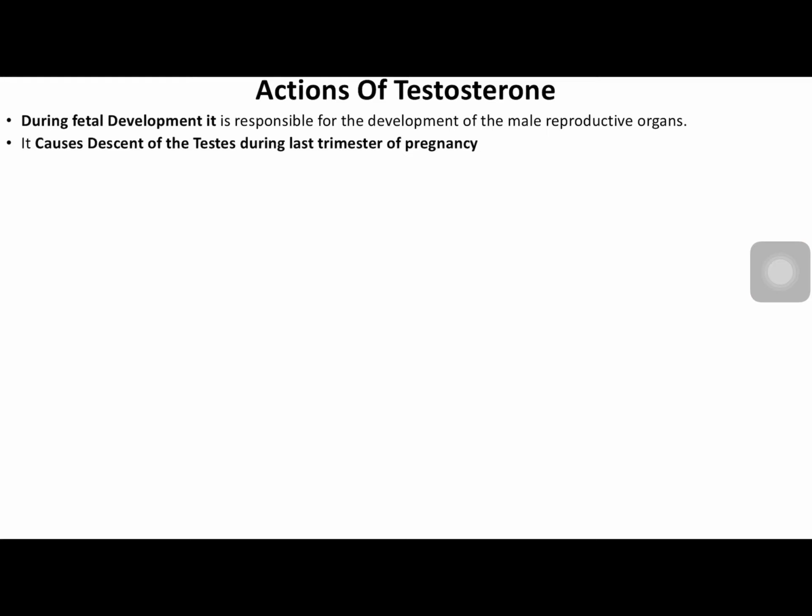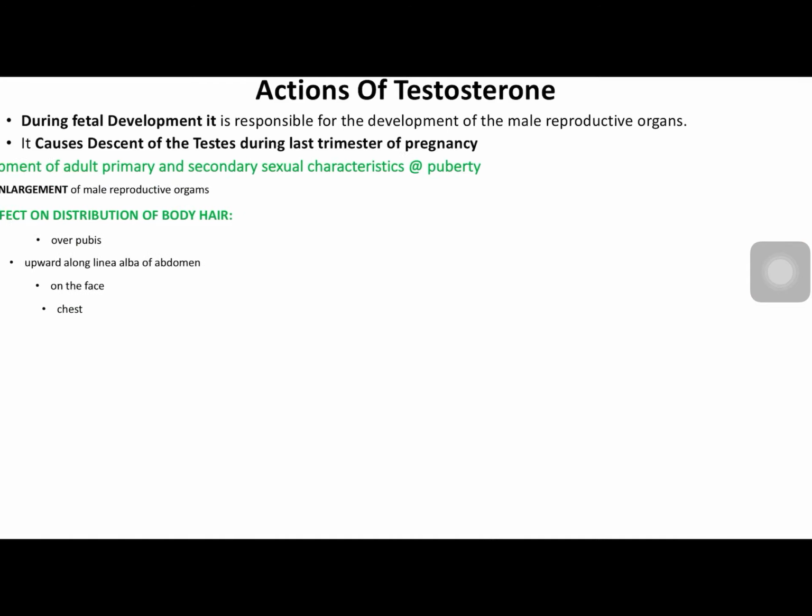So during development in the fetal life, the gonads grow inside the abdomen of the fetus, so they are abdominal organs initially. During the later stage of pregnancy, they migrate via the inguinal canal into the scrotal sacs. So that is the descent of the testes from abdomen into the scrotum, which is supported or caused by testosterone.